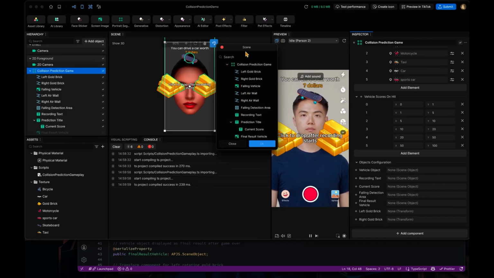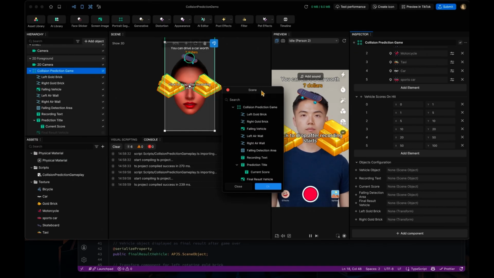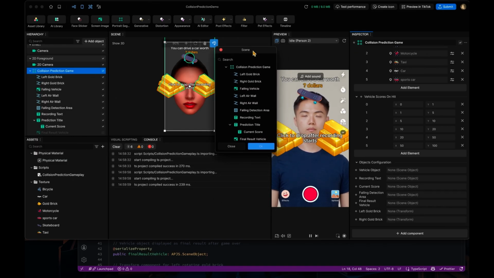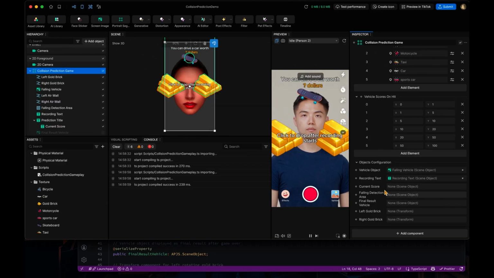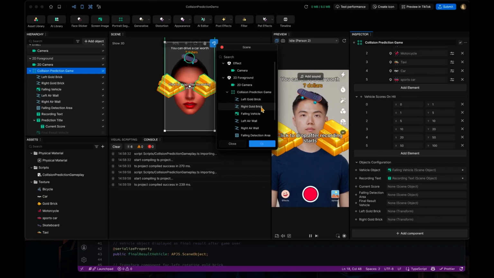And the vehicle object, we already have these objects in the scene hierarchy, so we will set each of the corresponding scene objects here in the inspector UI, which is much more convenient than before, because before we supported this, we had to define objects in the scene by name. This is the following vehicle, and recording text is the text that hints us to start recording. We'll toggle this off when it starts. And then current score is the score that shows up here.